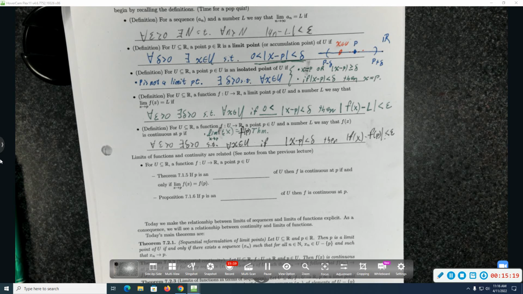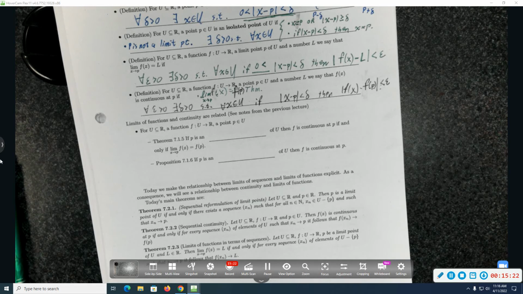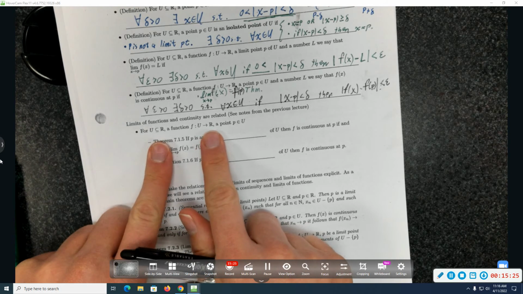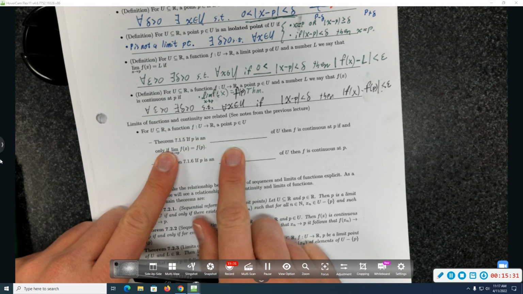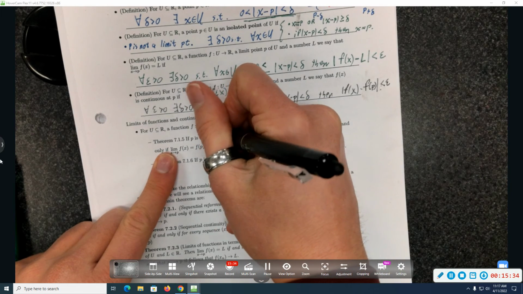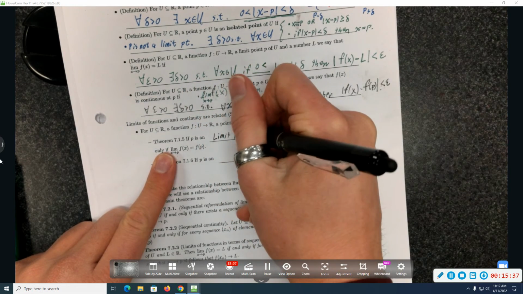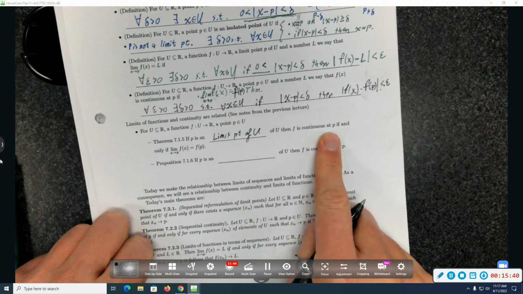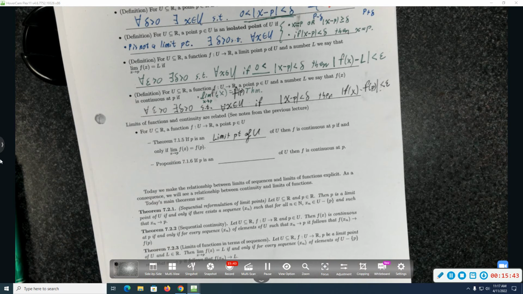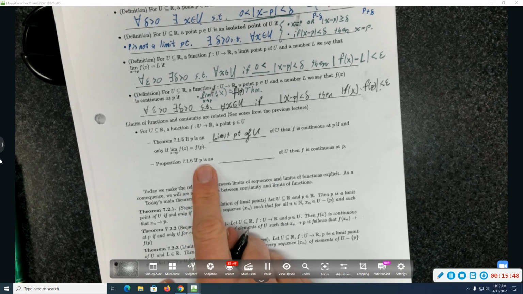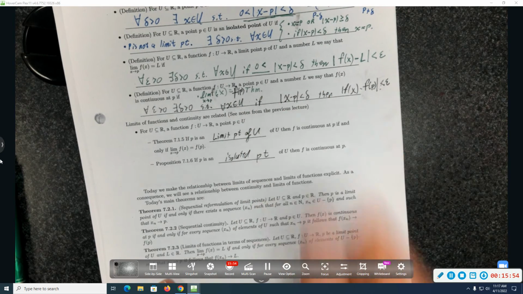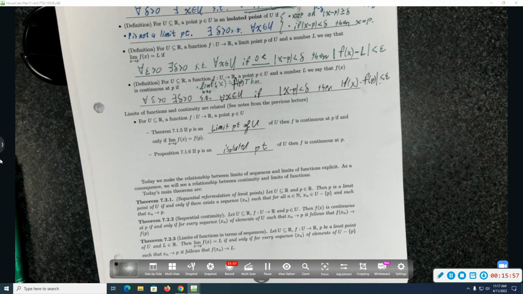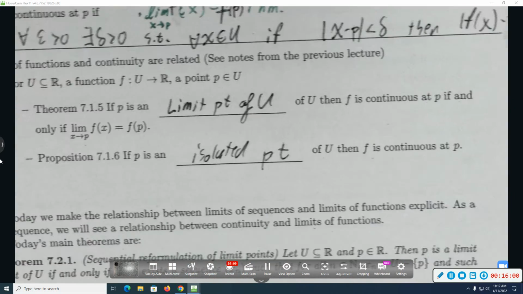All right, so there's the setup and recollection. Oh no, one more piece of setup and recollection. So here are these two theorems. Take a function f defined on a subset U, and a point p in U. Theorem 7.1.5 says that if p is also a limit point of U, then this function is continuous at p if and only if the limit statement holds. So exactly what you said, and it's close enough to being true because the only exception is isolated points. If p is an isolated point of U, then the function is automatically continuous at p. It doesn't matter what the function is. Every function is continuous at isolated points.